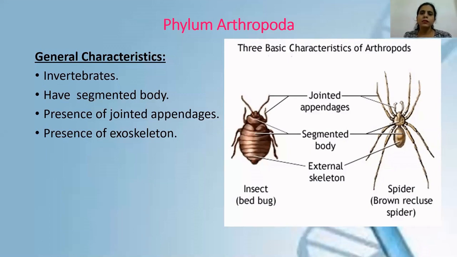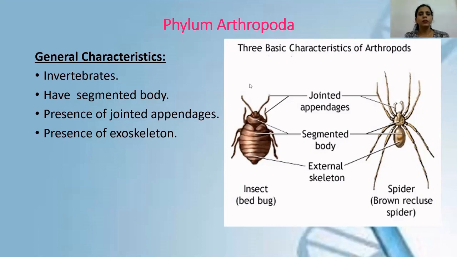Now, invertebrates means in them the internal skeleton or backbone is absent. In them only exoskeleton is present. Now, when we look into the meaning of this word Arthropoda, the first word, arthro, means jointed, that means joint. And poda means legs or appendages. So the meaning of the word Arthropoda is jointed appendages.